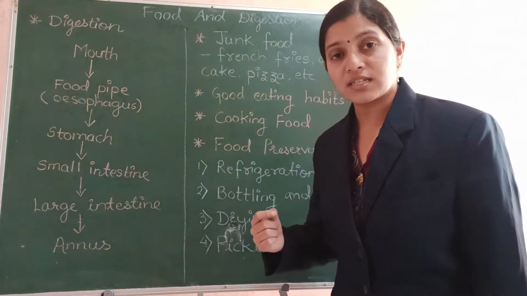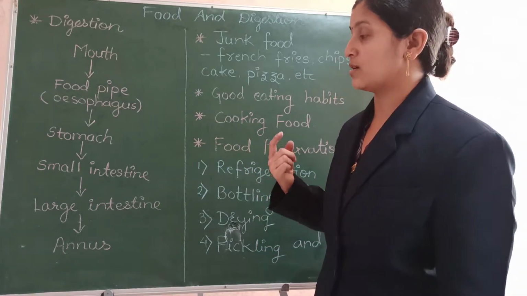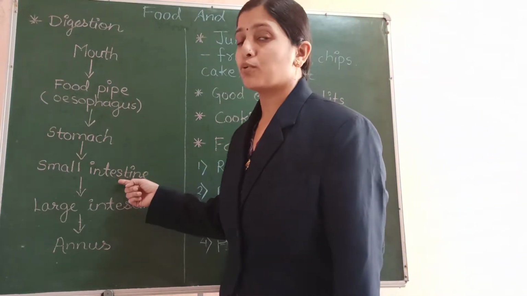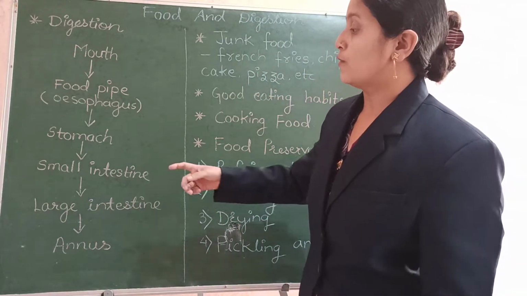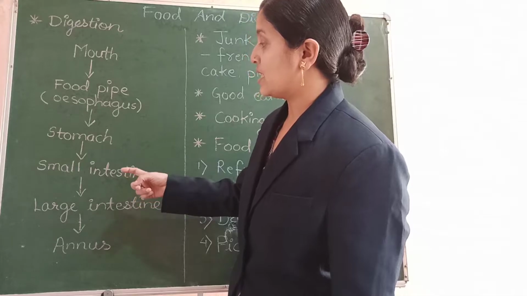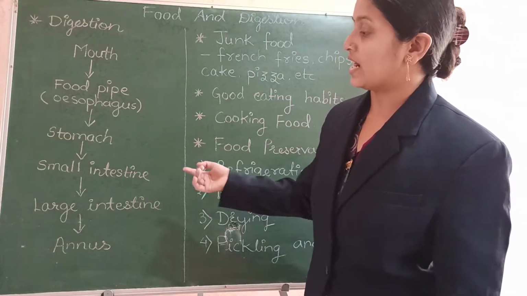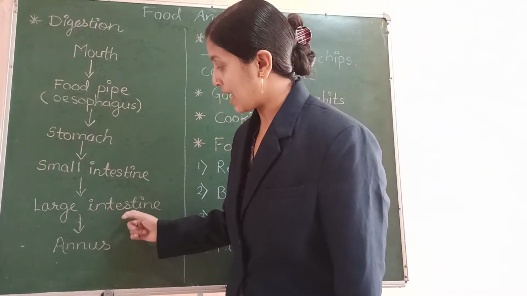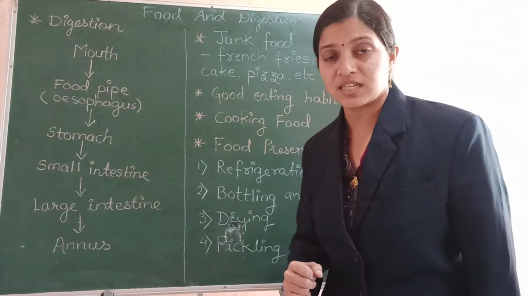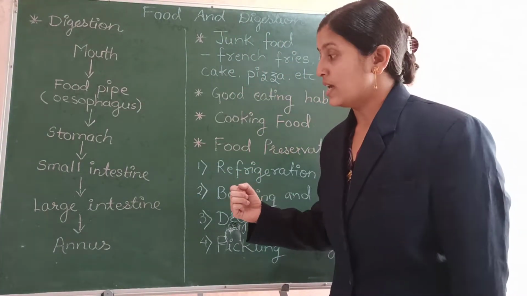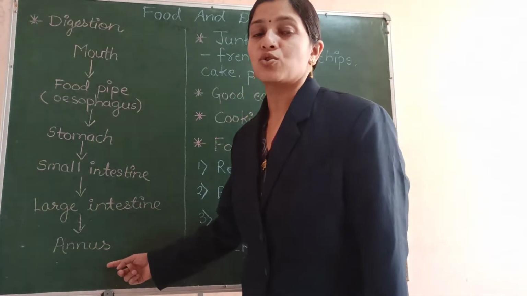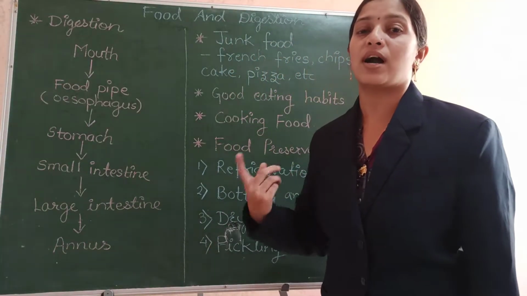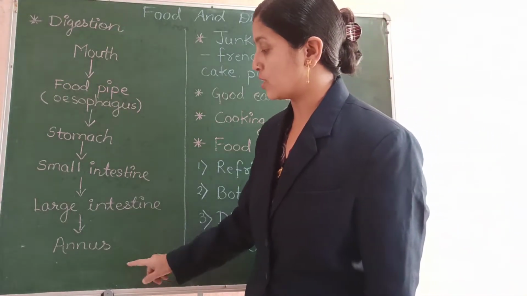In the small intestine it again mixes up with some digestive juices and the process of digestion gets completed here. That is, the food which is digested is taken aside and the undigested food is sent to the large intestine. In the large intestine the water is absorbed and the semi-solid undigested food is sent to the anus so that the anus can throw out the undigested food.